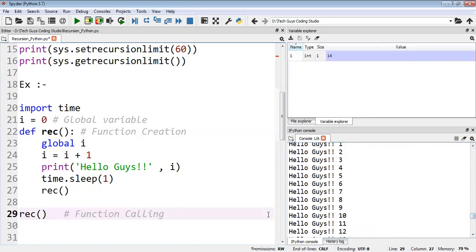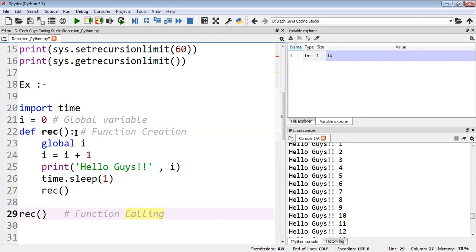Why do we go for recursion? Sometimes people will ask, do we really need the recursion concept in real-time programming, in our projects? Of course we need it. We have one more example in the next video, where we solve a factorial with the help of recursion. We'll tell you how we do it and why we need recursion: sometimes we need to call a function itself because we want to repeat some values. That time we'll go for recursion.